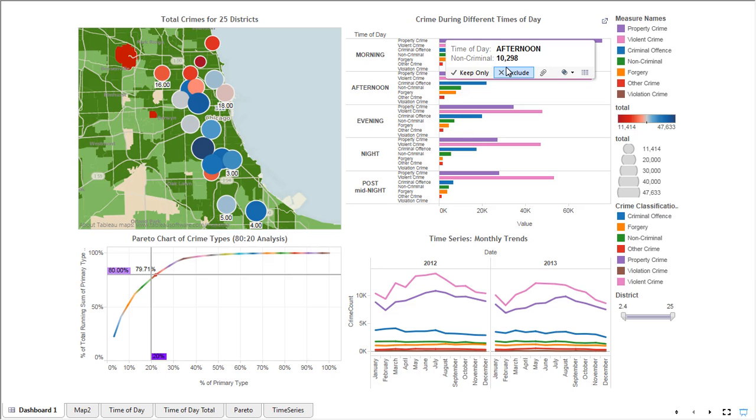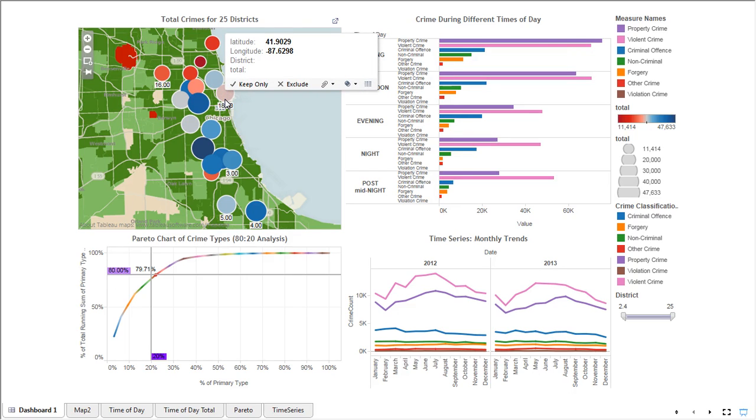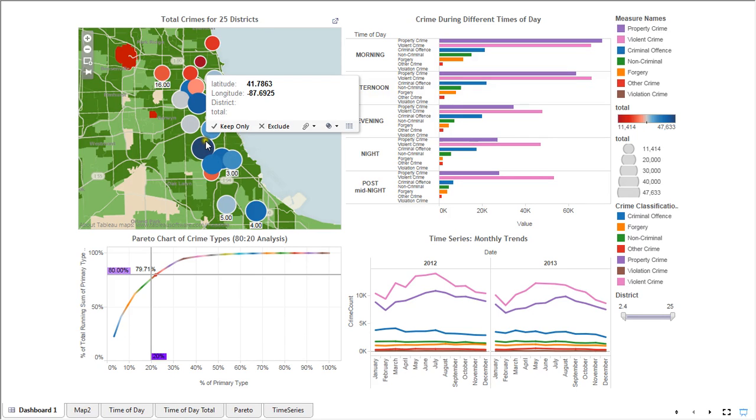On this map, we get to see the size of the bubble, which shows the number of incidents. Again, we are able to see that there is some size to criminal offense, and then there's some size that we get to see on the property side. So we've tried to map the measures, as in the crimes that we see, to the location, one of the districts where it's happening. Okay, then we look at the Pareto chart over here.